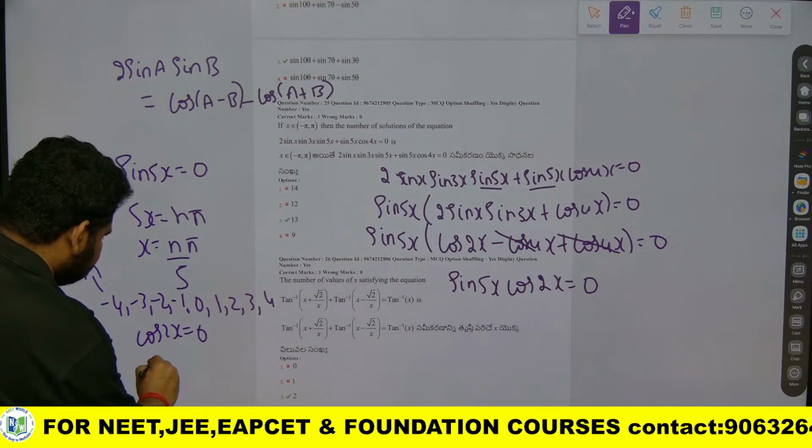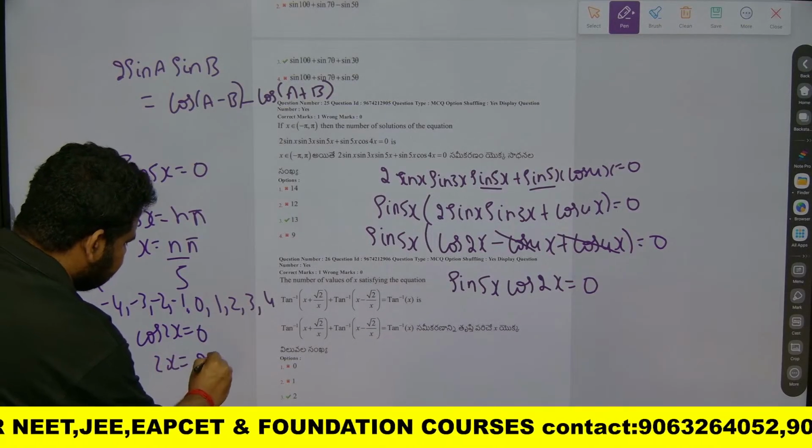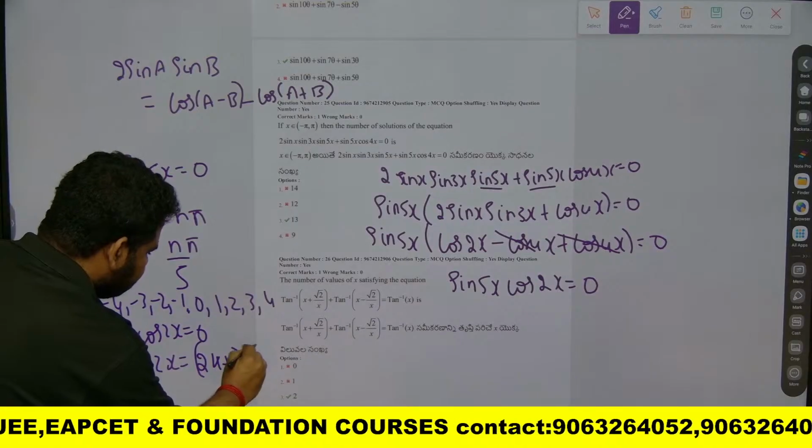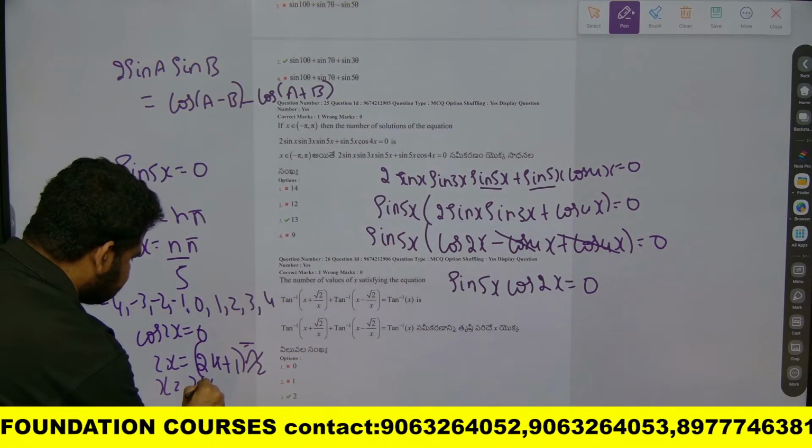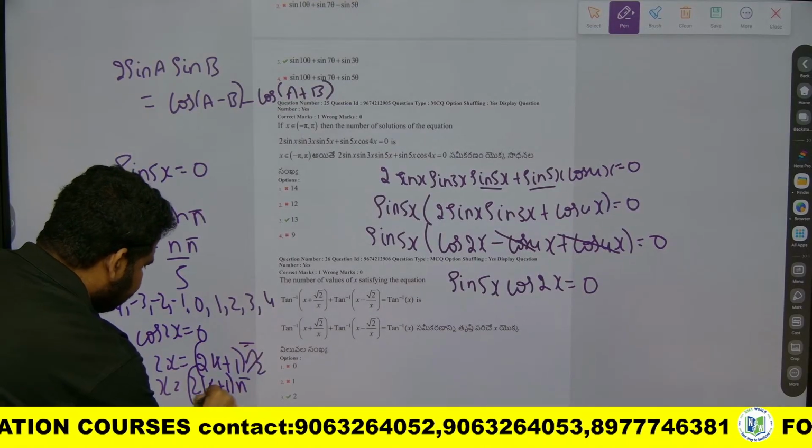So this is of the form: 2x can be written as 2 times (k plus 1) into pi by 2. So x will be equal to 2 times (k plus 1) into pi by 4.